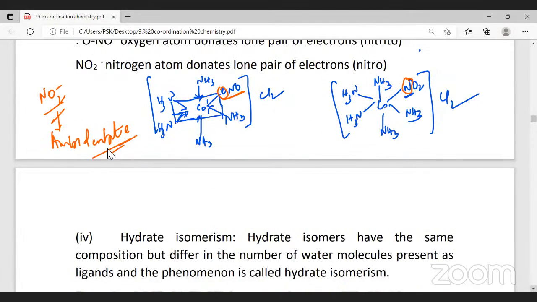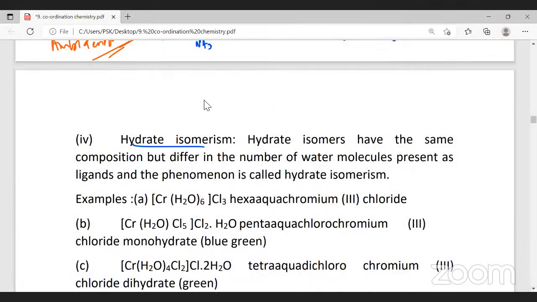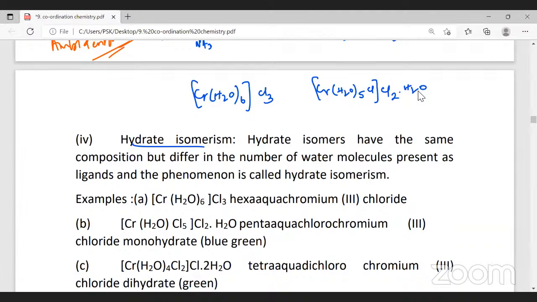Next is hydrate isomerism. Now I write like this: [Cr(H2O)6]Cl3, and I'll write [Cr(H2O)5Cl]Cl2·H2O. Tell me, in both the cases, is the molecular formula same or not?